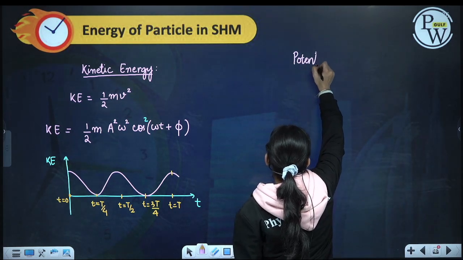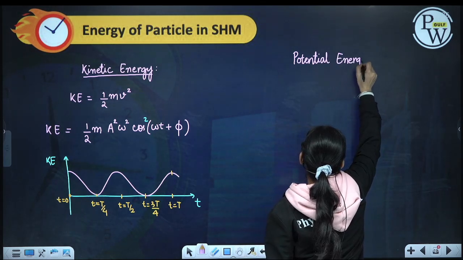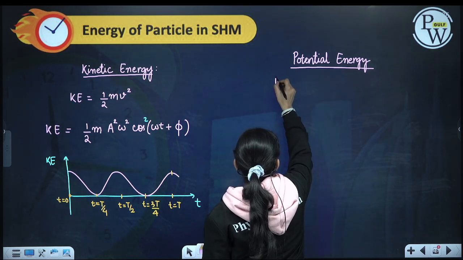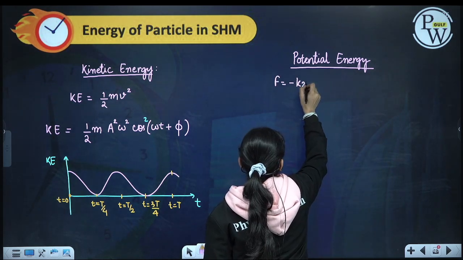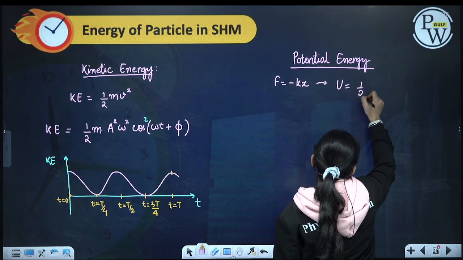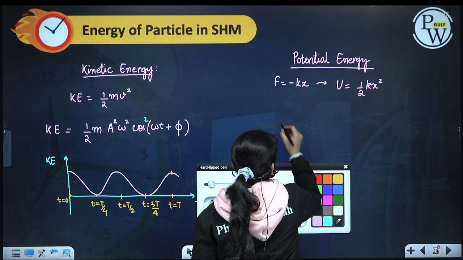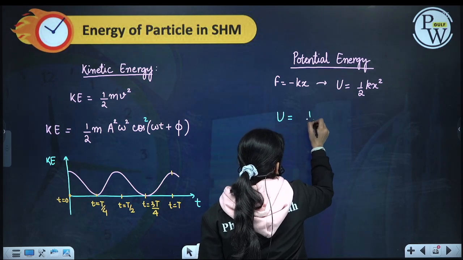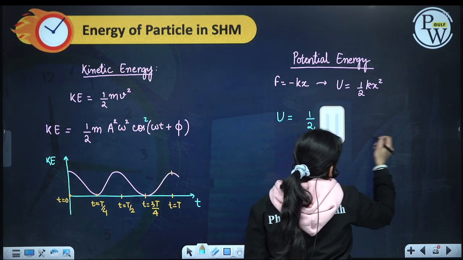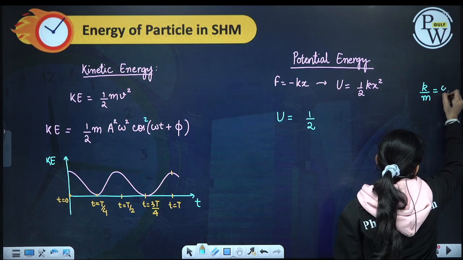Next is our potential energy. Now potential energy for F is equal to minus kx comes out as U is equal to half k x square. U will become half k, and what is k? We substituted k as m omega square.